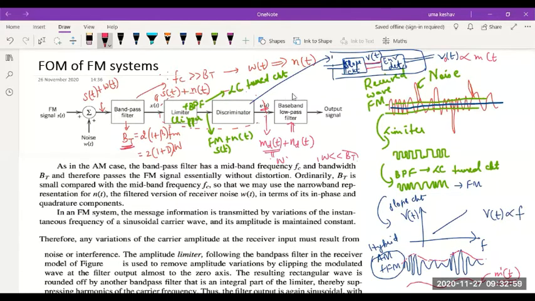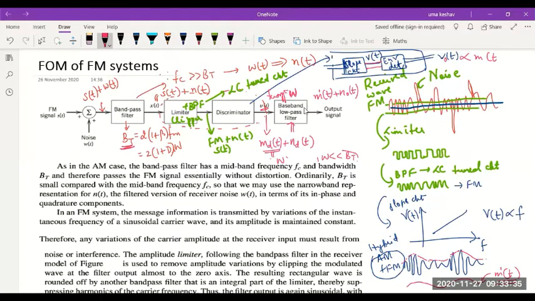So I'm going to make use of a low pass filter with cutoff frequency that of the message. The message highest frequency component is W. I'll use a low pass filter with cutoff frequency equal to W. Then I'll be able to extract the message correctly, or the signal proportional to the message correctly. And I will also be limiting this noise. The detected noise will also be limited in bandwidth, and we'll see what a great advantage it's going to be.